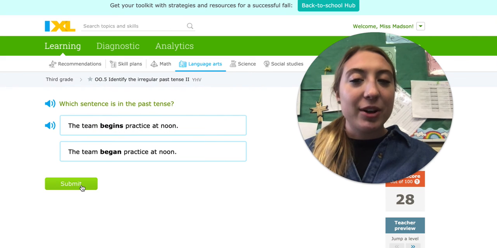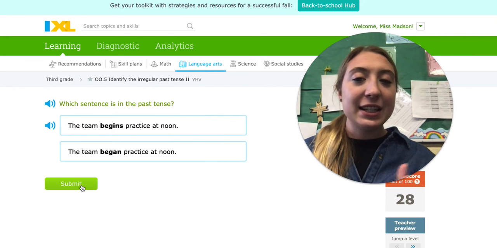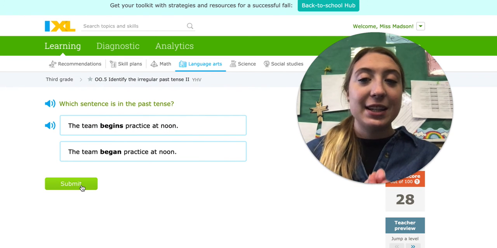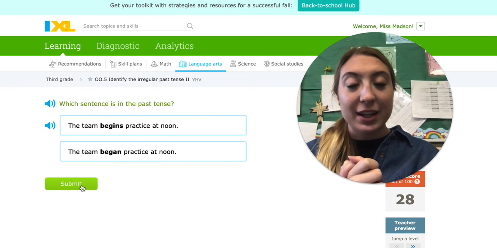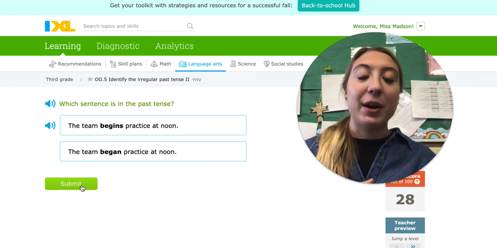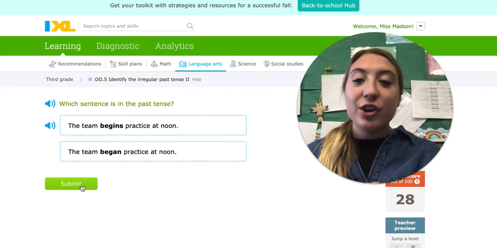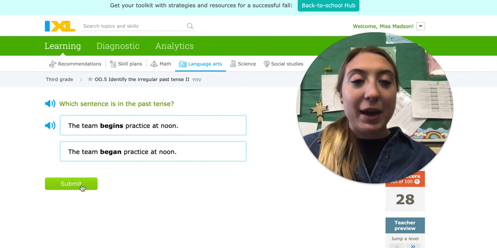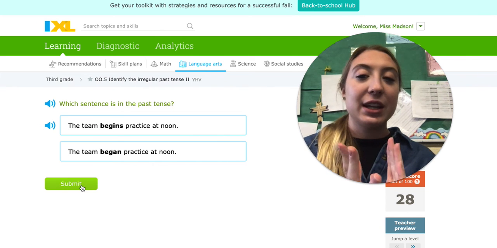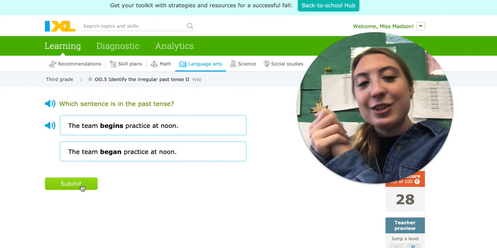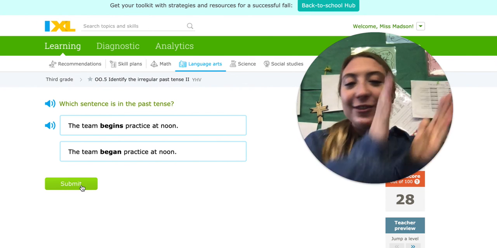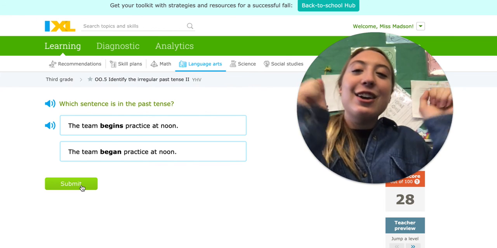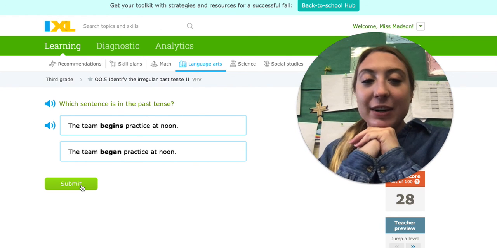So take your time in your reading. We're going to continue our past tense. Next week, we're going to practice changing the verb and writing it past tense. So this week, we're just trying to get familiar with the verbs in the past tense that are irregular and introducing it. But next week, we are going to write them ourselves. Yay! So make sure to take your time and read the sentences.